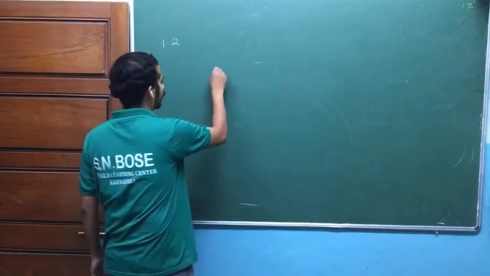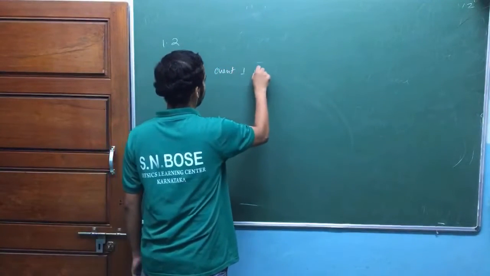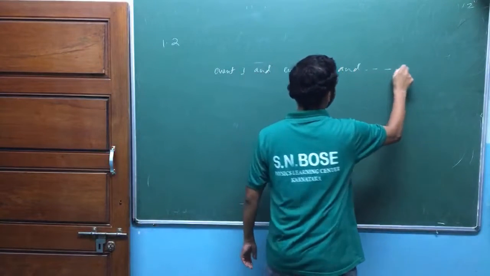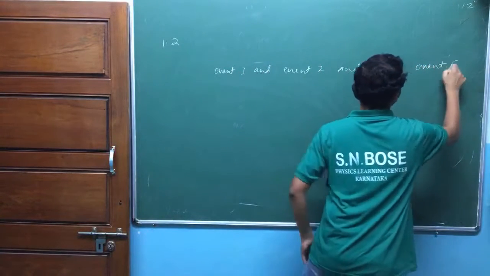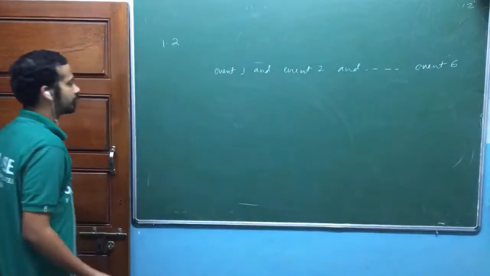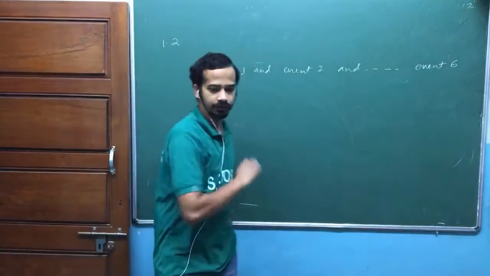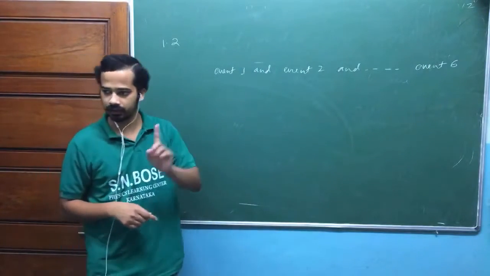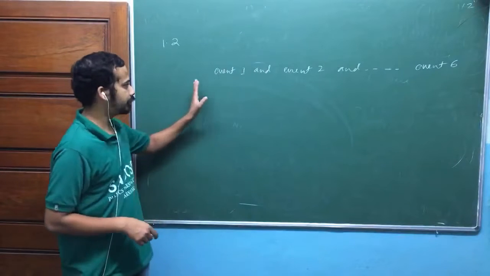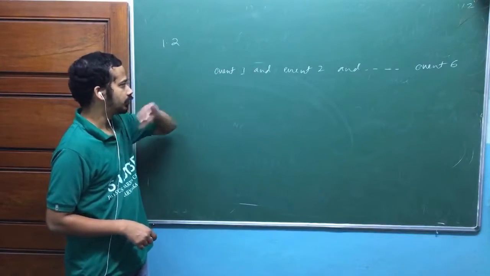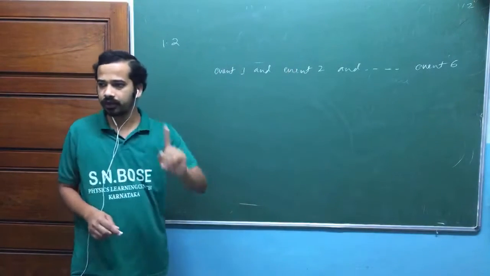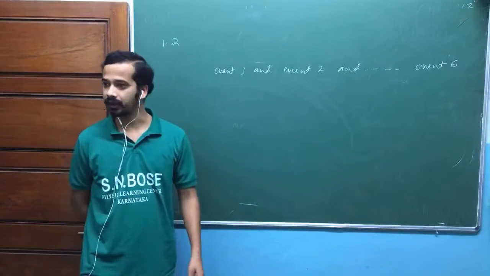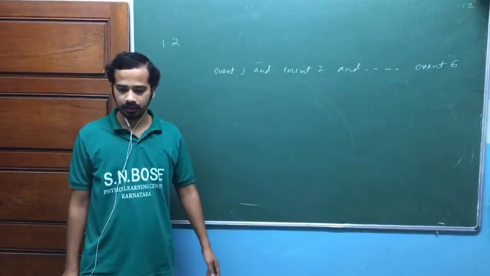So you have event 1 and event 2 and so on to event 6, isn't it? Now, in any one of these events, you should get 1 A's. Again, I'm trying to get the probability of getting exactly 1 A's. So to get the probability of only 1 A's, in any one of the events you should get 1 A's, isn't it? And in all the others, you should not get any A's. Then only in total will you get only 1 A's.